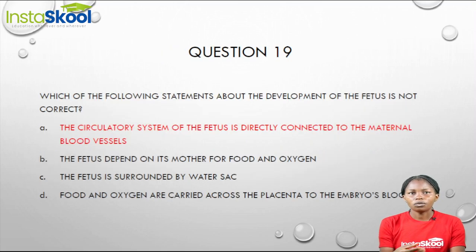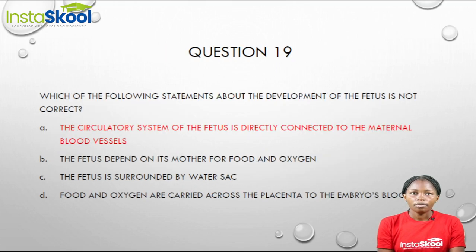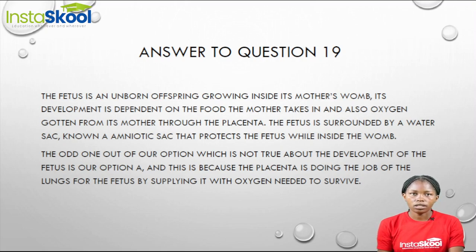Now, which is the odd one out of our options? It is our option A. And why do we say so? Because option A is very wrong. The placenta does the job of the lungs for the fetus by supplying it with oxygen that it needs to survive.